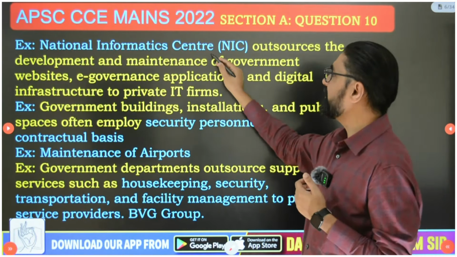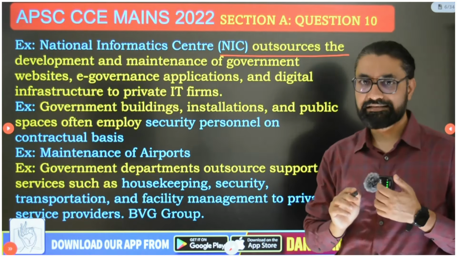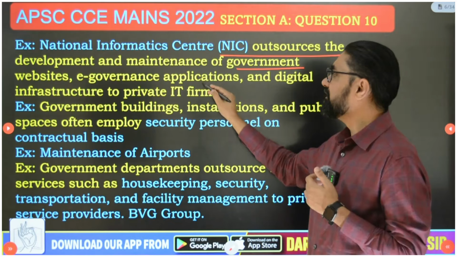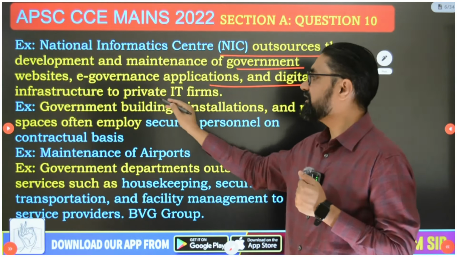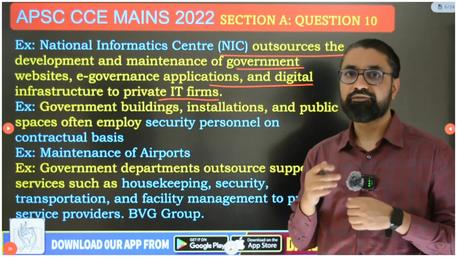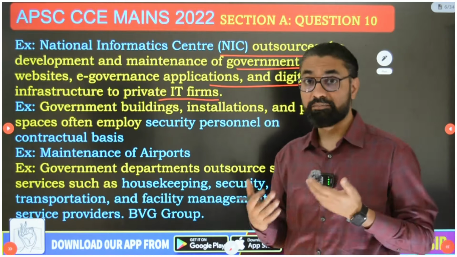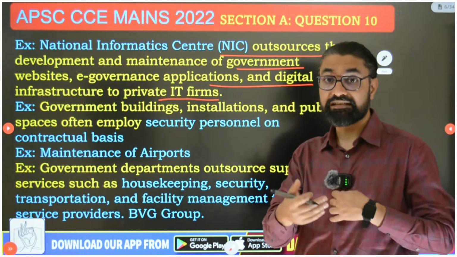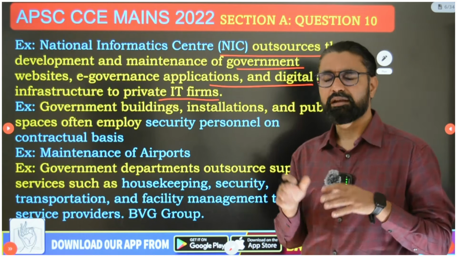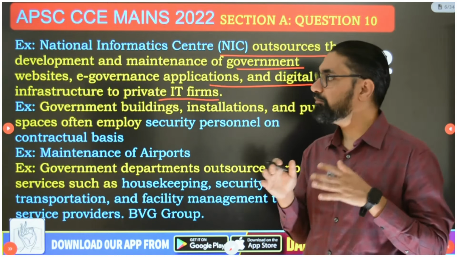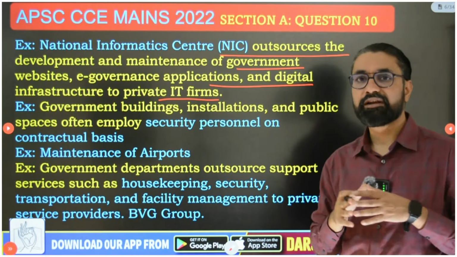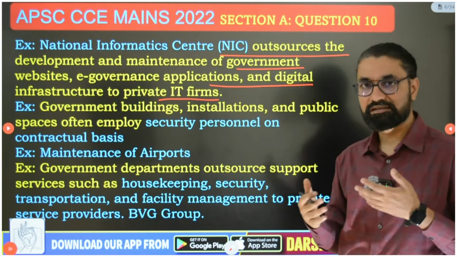Then the National Informatics Center, NIC, outsources development and maintenance of government websites, e-governance applications and digital infrastructure to private IT firms. So the different ministries and departments of the government have websites, districts have their own websites, state governments have their own websites. All these websites' creation, management, etc. is outsourced to private IT firms. National Informatics Center does that.